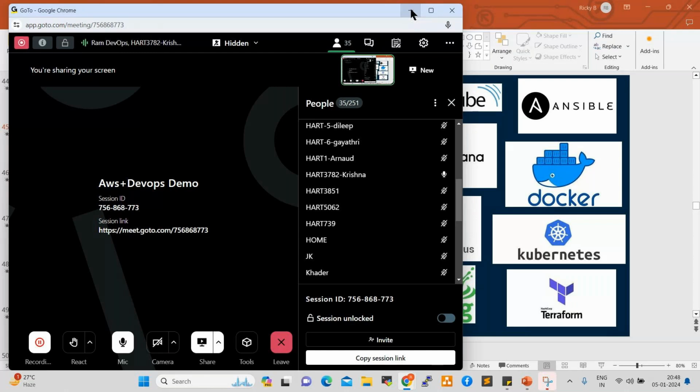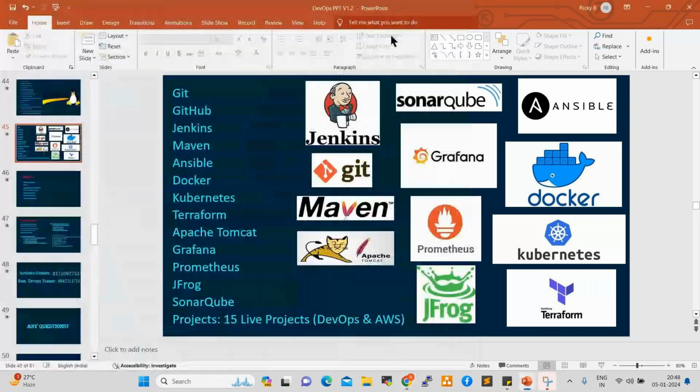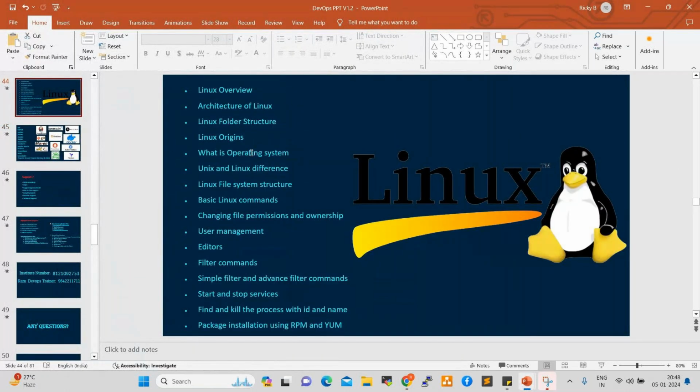Yeah, fine. To learn AWS and DevOps, there are no prerequisites here. Linux is required, and we are going to cover Linux also in our course. These are the Linux modules we are going to cover. This is enough for you. This will take 4 to 5 hours.